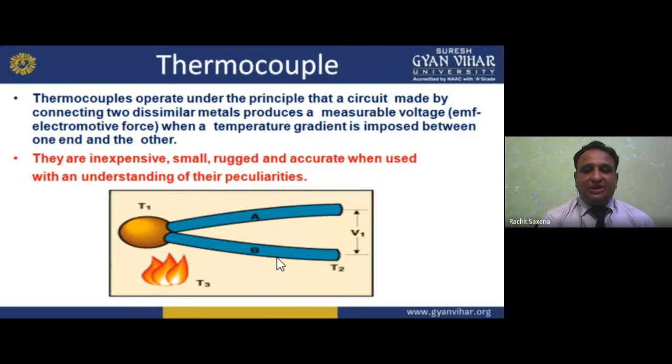Okay, so in the diagram it is easy to understand. The temperature we are giving is T3. T1 is the rise of temperature at this metal and T2 at the other metal. So due to this, what happened? V1 is induced, or generated. Production of V1 we have.